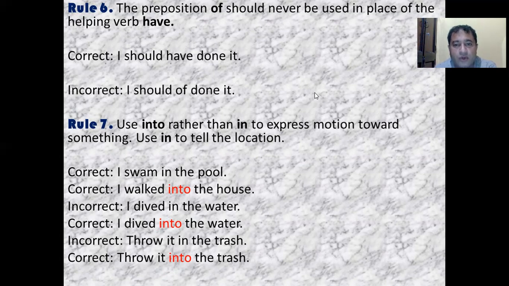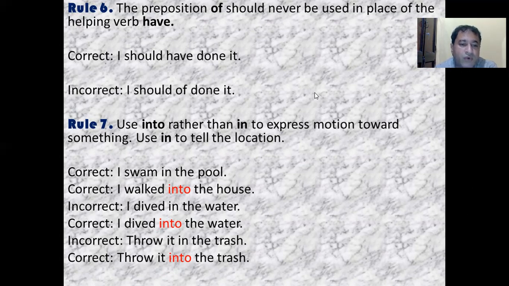Whenever you want to express motion from one place to another, it is better to use "into" rather than "in", because "in" is used to tell the location. For example, I swam in the pool, because I am already in the pool, so I would use the preposition "in".